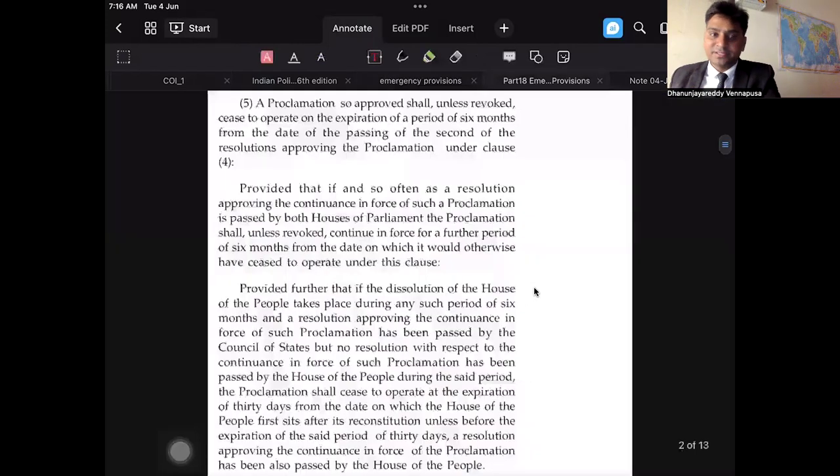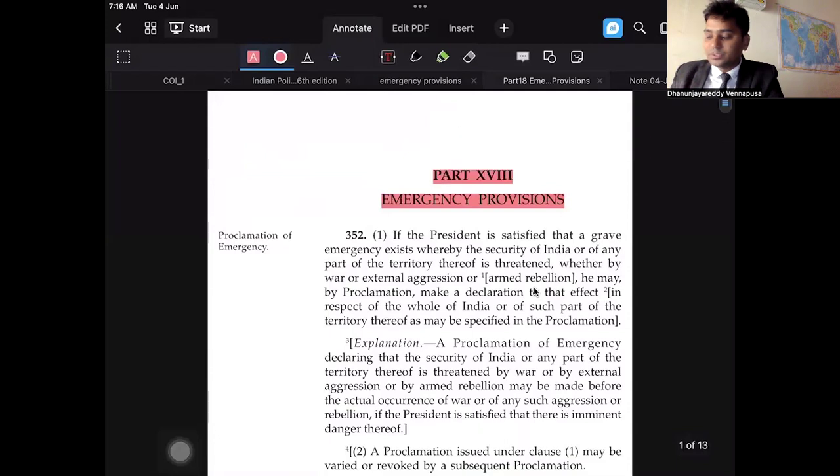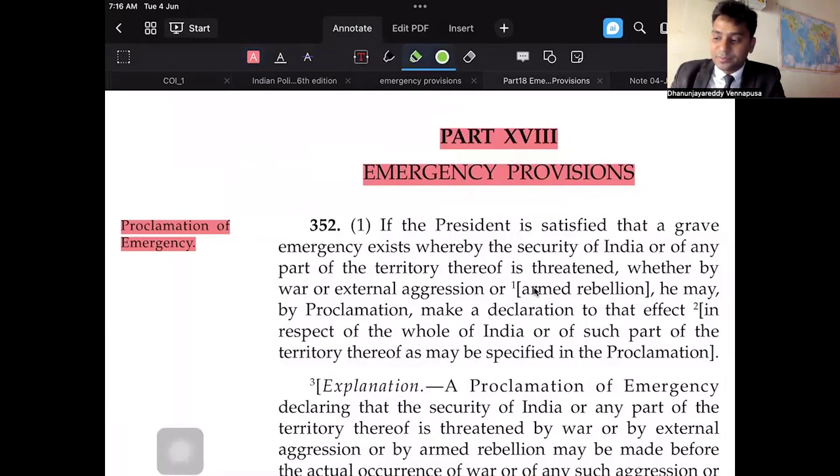From where I have taken, yes, I have compiled from Lakshmikant as well as from the Bare Act, the emergency provisions, Part 18. This is the Bare Act. Have a look at it once. Proclamation of emergency. So look at this. There is no term called national emergency. Article 352 says proclamation of emergency. This is the Bare Act, guys.